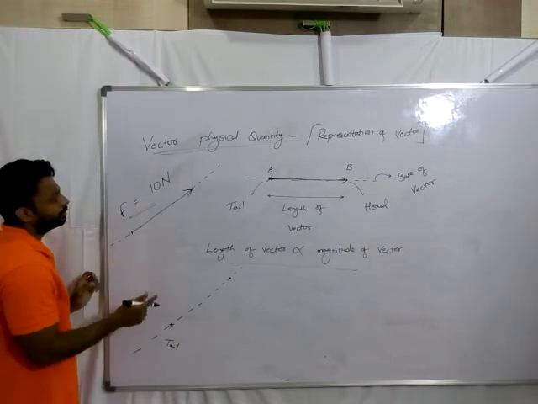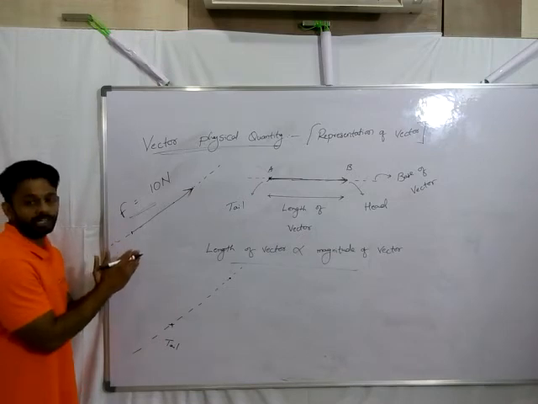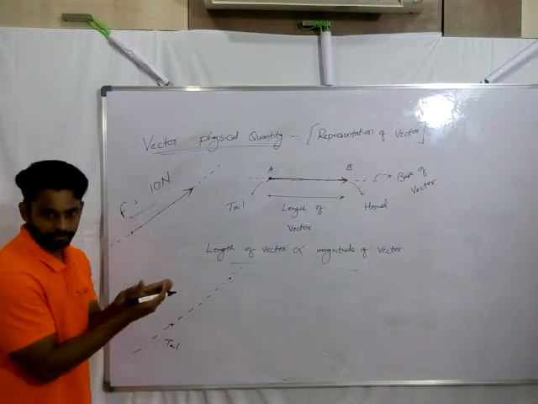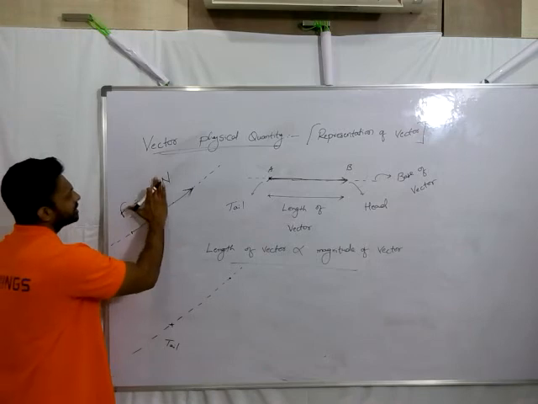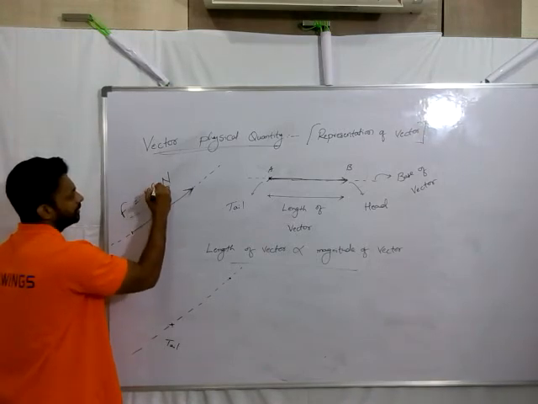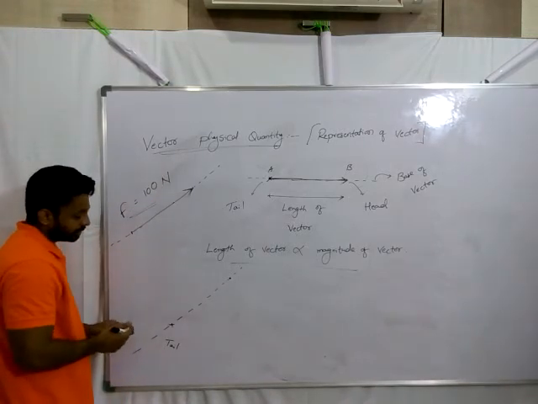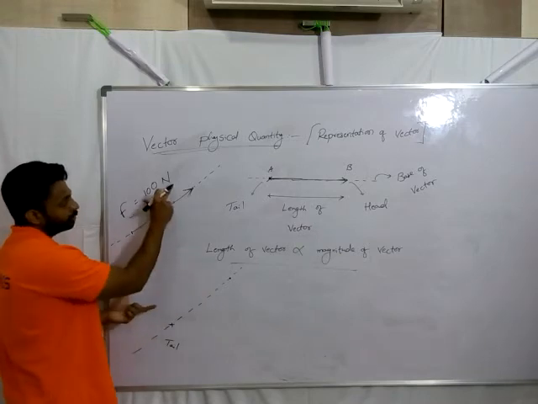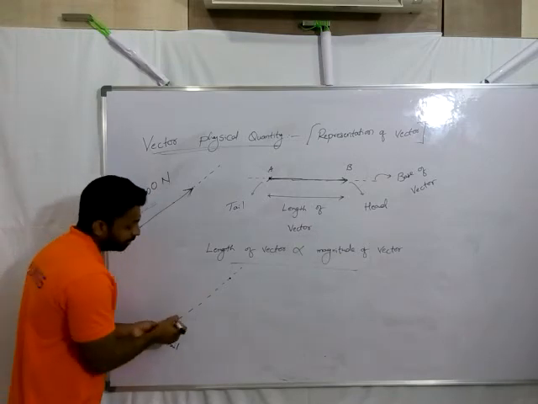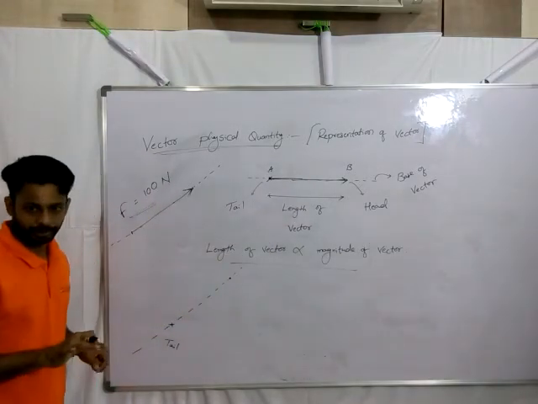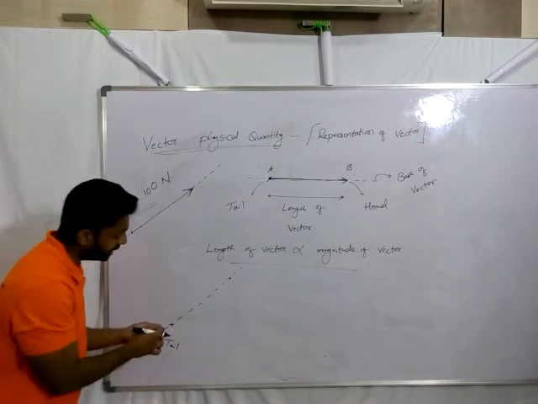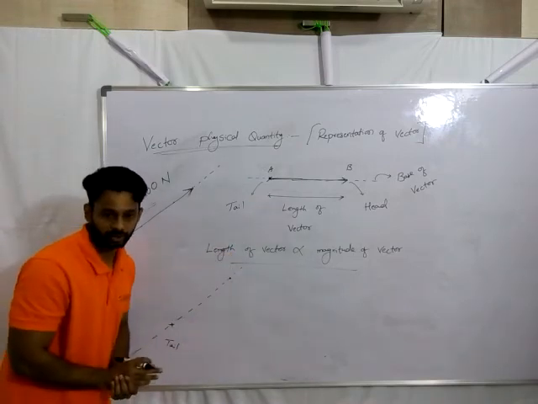Okay. Now with a proper assumption of a scale. What is the scale I am taking? Let's consider this as 100 Newton. So I want to represent this 100 Newton on a graph paper. That means I cannot draw 100 meters on a graph paper, or 100 kilometers, I cannot draw.